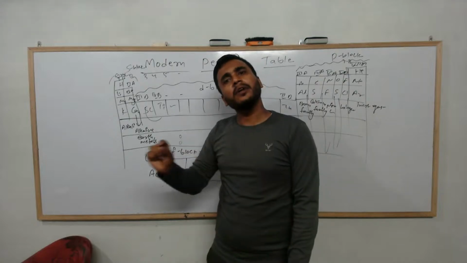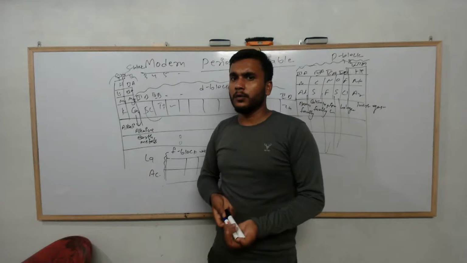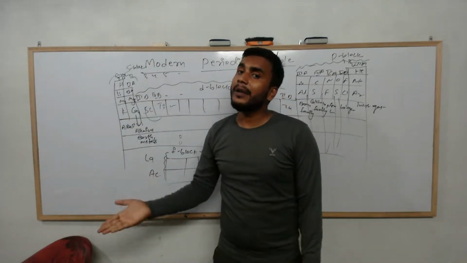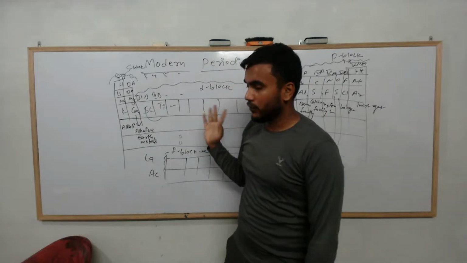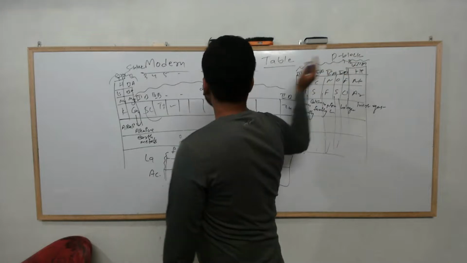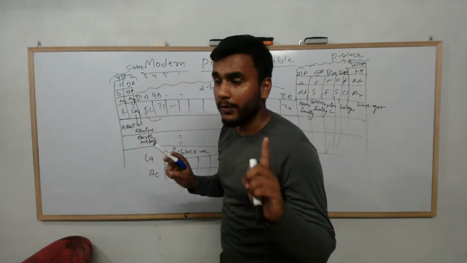But still there are some demerits as well. The position of hydrogen is still confusing, nothing has been explained, and it is still placed in group 1A. That is a demerit of the modern periodic table as well. So there are 18 total groups, but among them it is studied as 9 main groups and 18 subgroups.